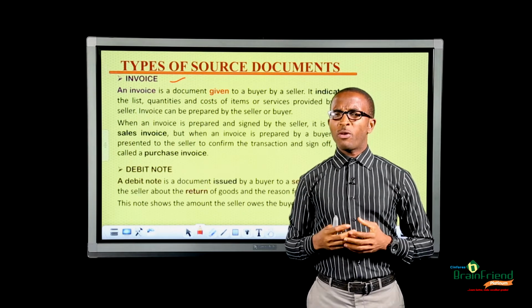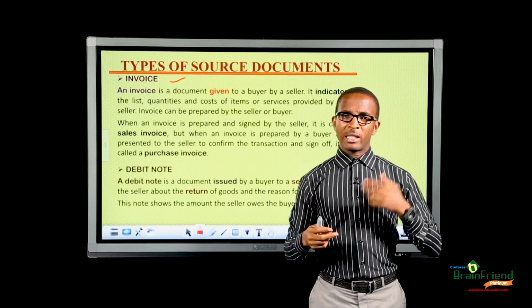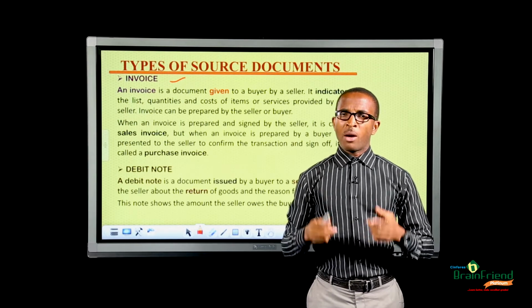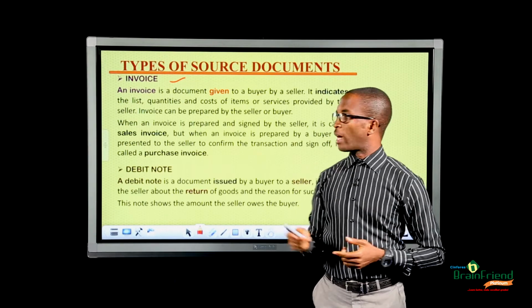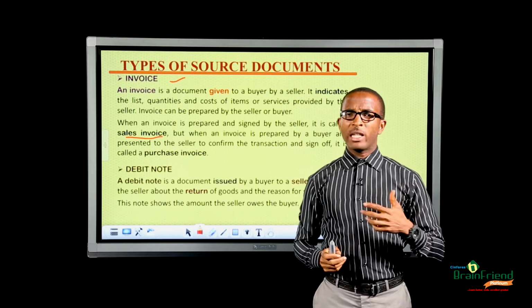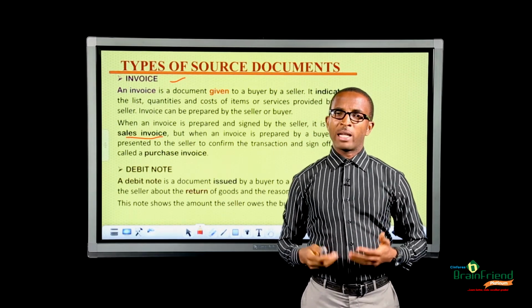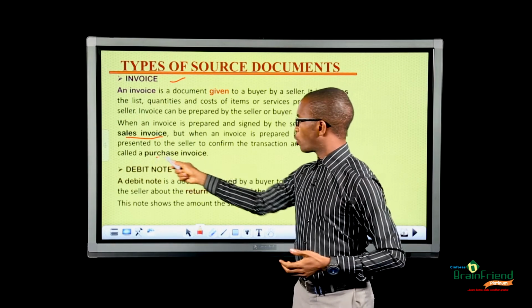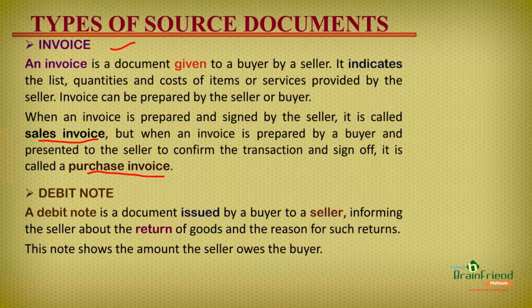Now, an invoice can be prepared by either the seller or the buyer. When the invoice is prepared by the seller, it is called sales invoice. Whereas when this invoice is prepared by the buyer, it is called purchase invoice. Next, we'll be talking about the debit note.